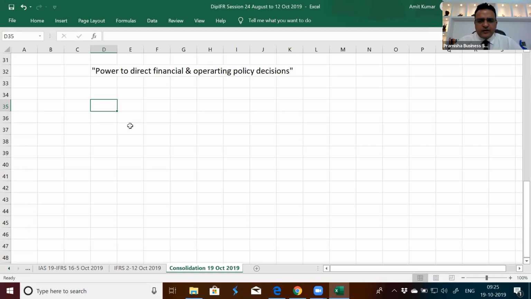Appointment of KMP, key management personnel. So this is one of the operating decisions. Financial decisions will be how they are funded, from which sources they'll borrow, where they'll invest. Operating policy decisions will be what the budget is, how many goods they need to produce this time, what the decision for the future is, how things are happening on the ground.